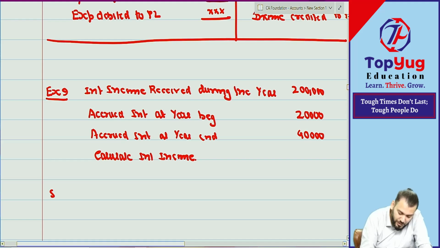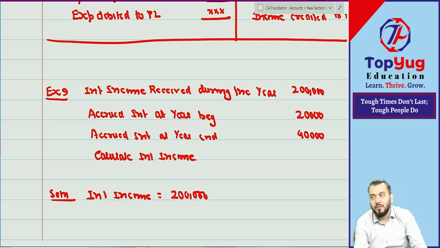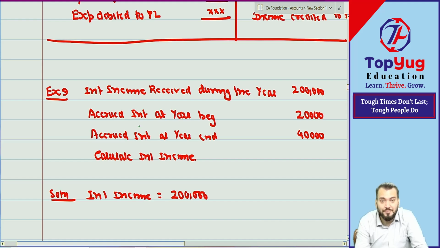Solution. So what will be the interest income? 2 lakh. 20,000 is plus or minus? Accrued interest means what? Outstanding income at year beginning. So plus or minus? I am confused. Everyone is saying minus now. You have seen the format and then said it, or applied your common sense? You have not seen the format now. The format you will see for examination. But right now apply your concept.